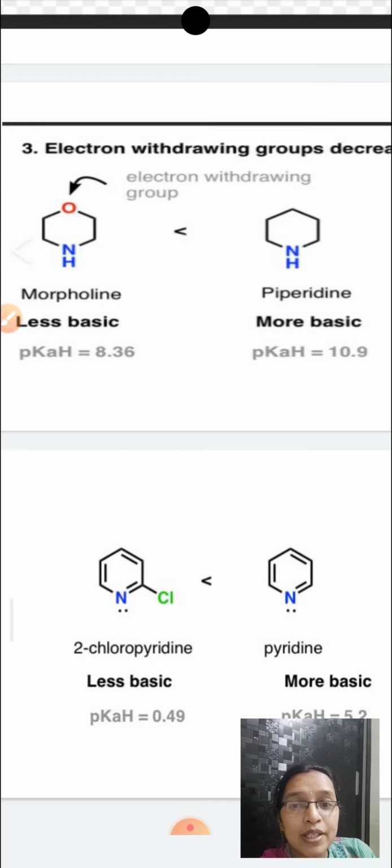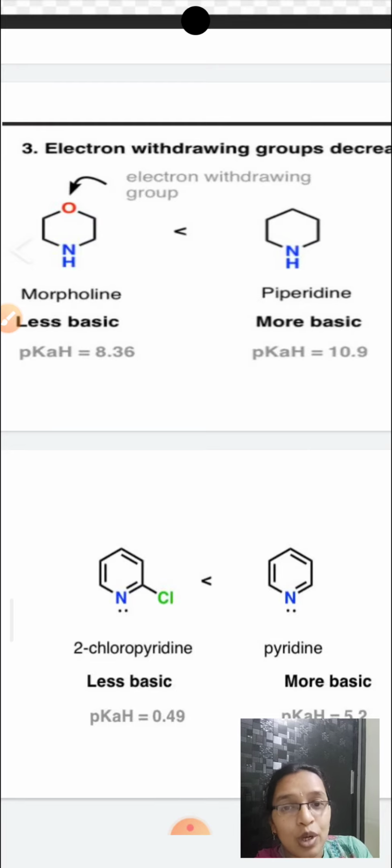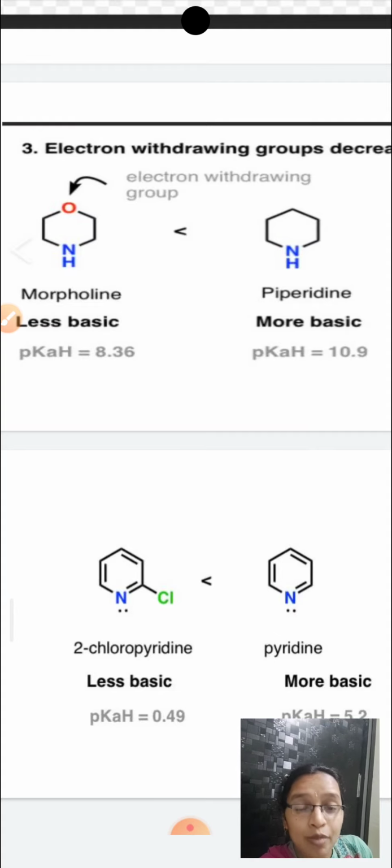Why? Because in the case of morpholine, you have an extra atom, that is an oxygen atom attached. So oxygen, you know, is more electronegative. More electronegative means what? It is an electron loving species, electron withdrawing species, okay. It wants the electrons, it cannot donate the electrons. Remember always, a more electronegative atom will never donate the electrons. Okay, it will only withdraw the electrons because it is an electron loving species.